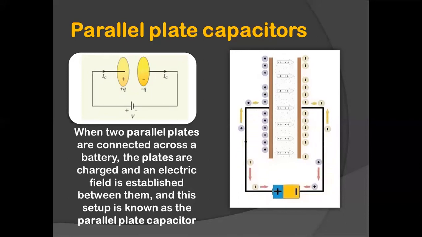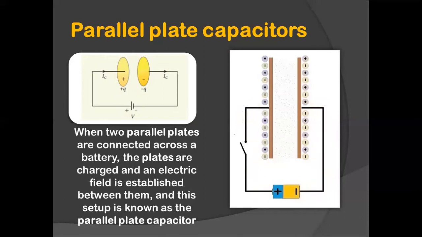You can take them in any shape, and you are connecting them to a battery. There is a flow of charge, and this flow of charge makes one plate positively charged and the other plate negatively charged. And this is a continuous process. This process will stop once they are equally charged.